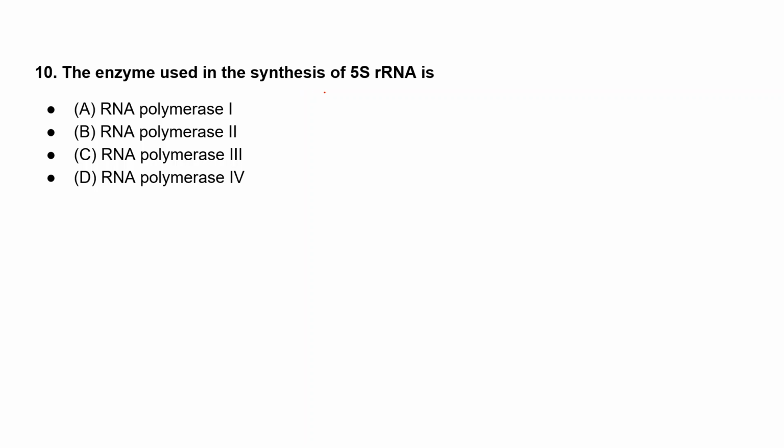The enzyme used in the synthesis of 5S rRNA is: option A, RNA polymerase 1; option B, RNA polymerase 2; option C, RNA polymerase 3; and option D, RNA polymerase 4. The enzyme used in the synthesis of 5S rRNA.